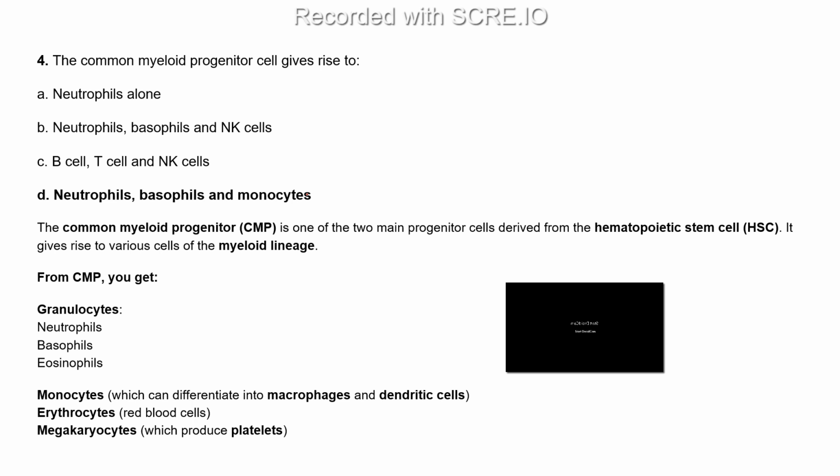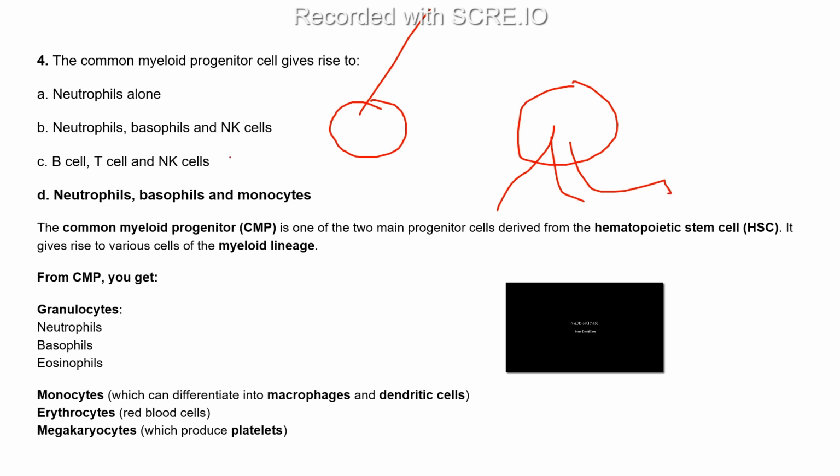Mostly you people mentioned option D, neutrophil, basophil, and monocyte. Earlier I told you that there are two origins, one common myeloid and one common lymphoid. And for lymphoid, we know it is B cell related, T cell related, and NK cell related, right? So option C, B cells, T cells, NK cells, no, this is lymphoid.